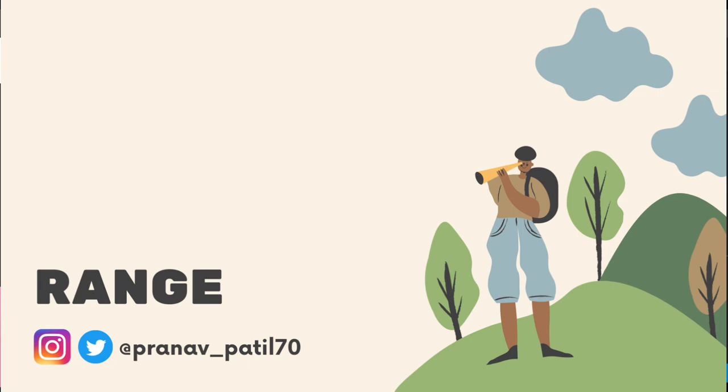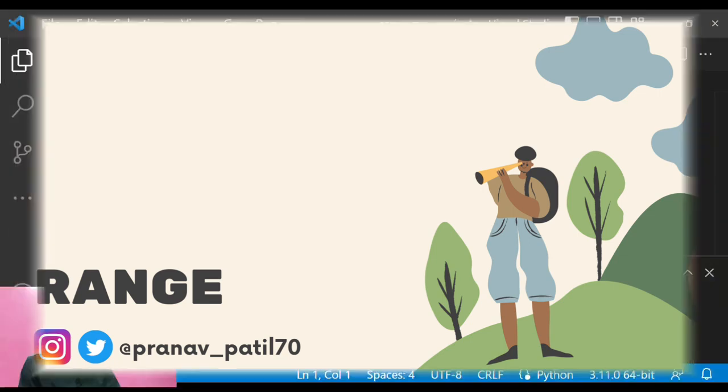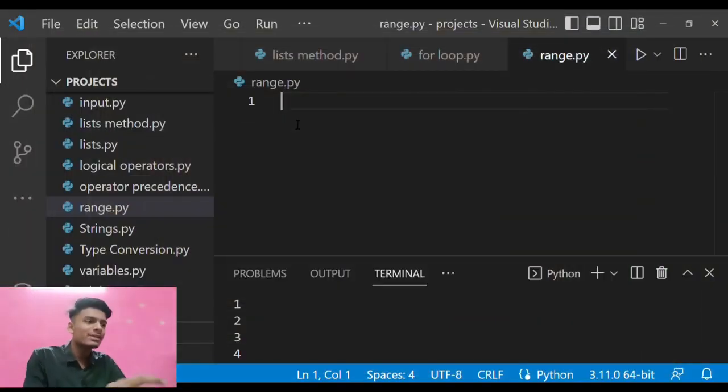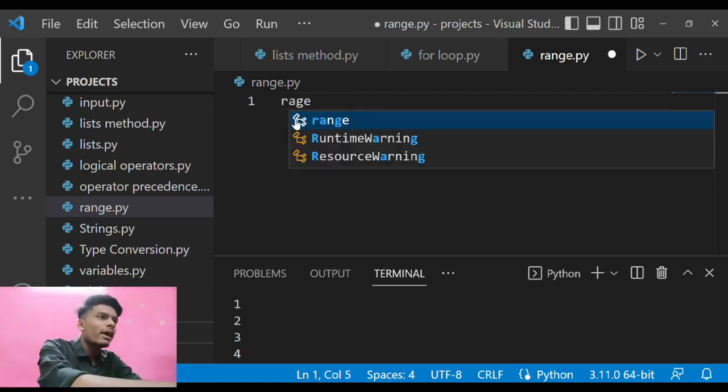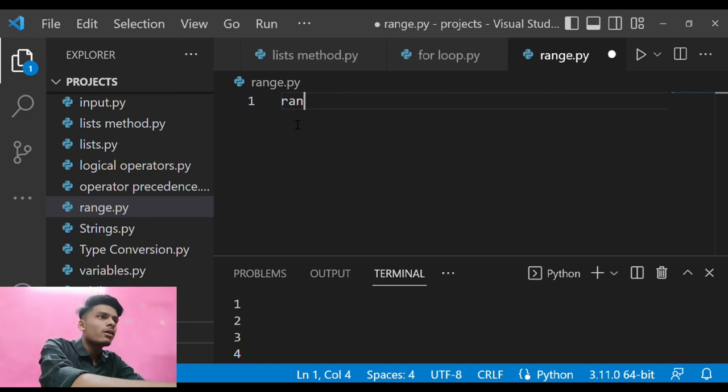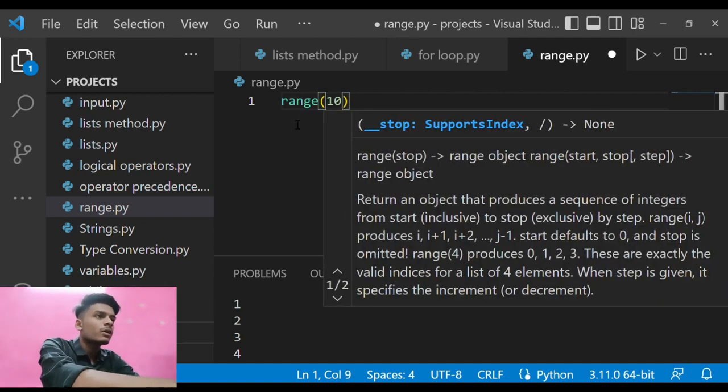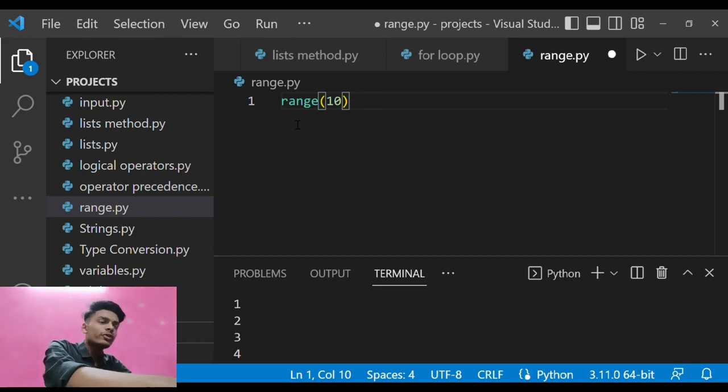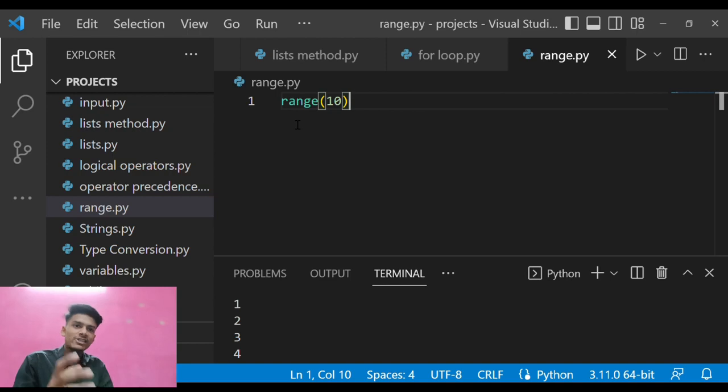What is range in Python? First of all, this is a very simple concept that you need to understand. If I enter range with 10 in brackets, the result is that it will give the numbers from 0 to 9, that is 10 numbers. It will not include the 10th number because in Python, as I said, indexing starts from 0, and that is the reason why it will not print 10.